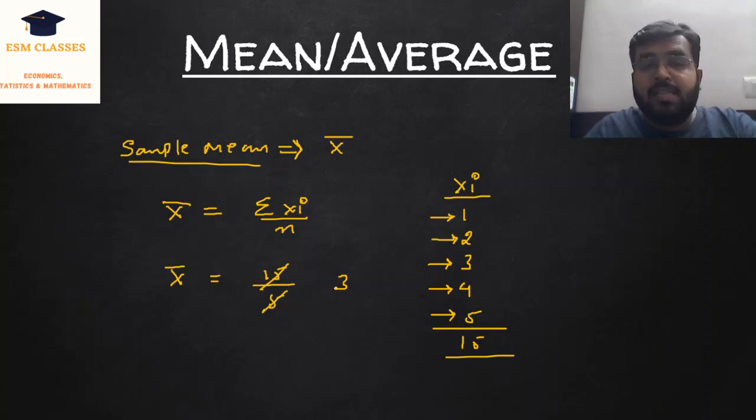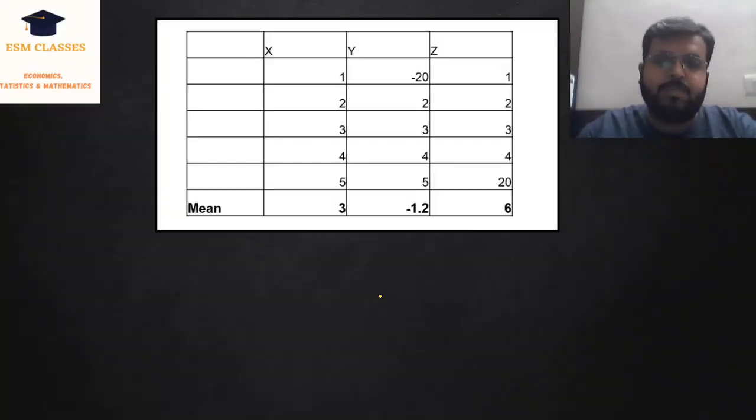Now, we want to know how and where to apply the mean. What are the consequences of applying the mean in different data sets? So I have taken 3 data sets. This is my data set X, this is my data set Y, and this is my data set Z. In the case of X, the observations are 1, 2, 3, 4, 5, and the mean is 3.